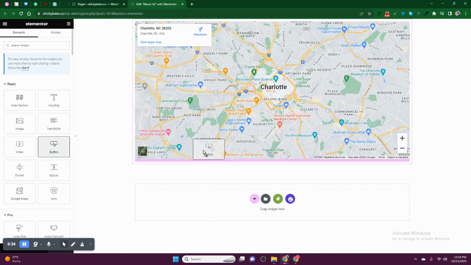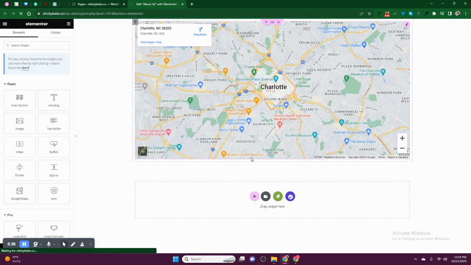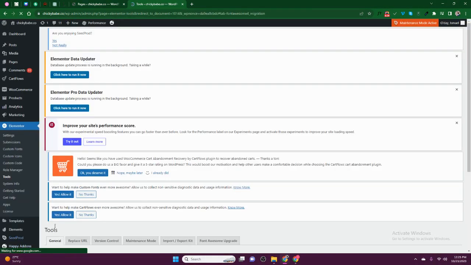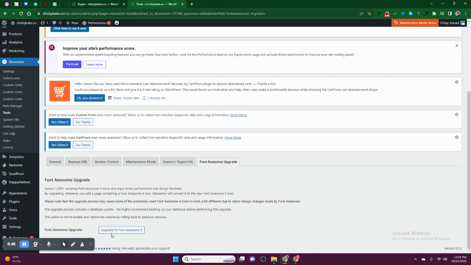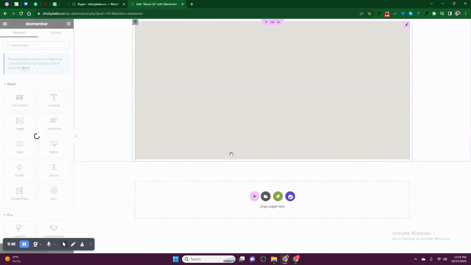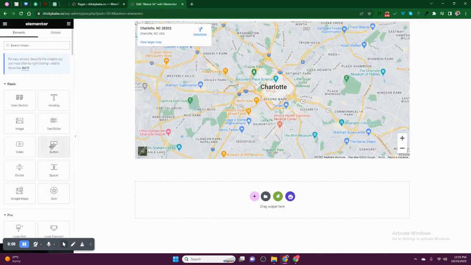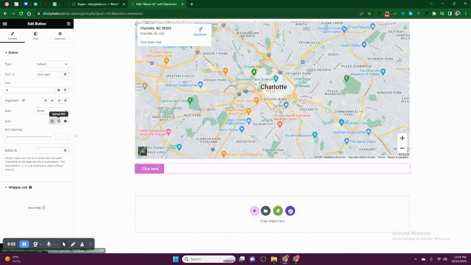Get a button, drop it down, one moment as I update this. So get your button, drop it there, then you can style it, say contact us.